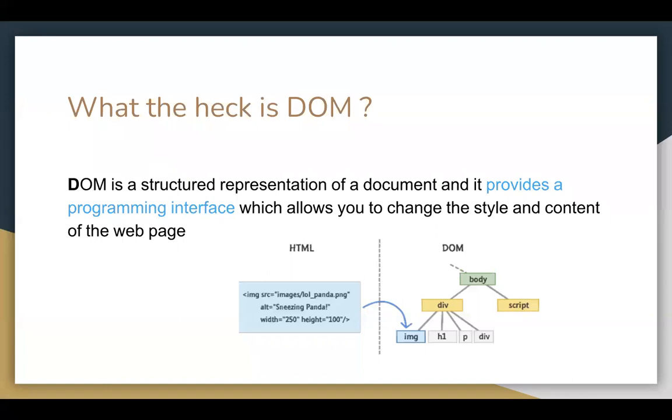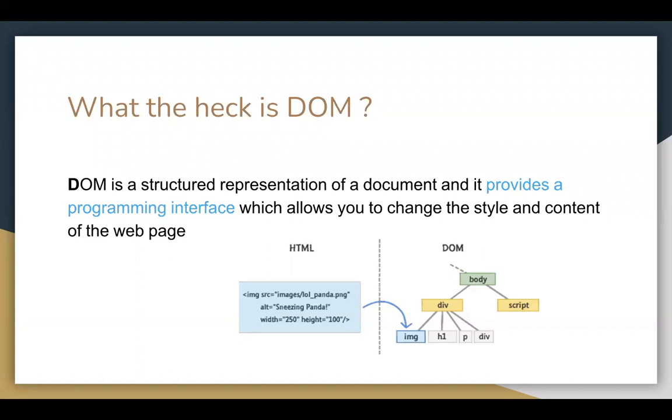So if you have to display any image on your website, you have to pass that in your image tag. If you can see here on the left-hand side of the screen, there's an image tag. After that image tag, you are providing the SRC. SRC means the location of the image. ALT is a property used in an image tag that specifies what text should be displayed for that image if the image is not available, right? And then comes the width and height of the image.